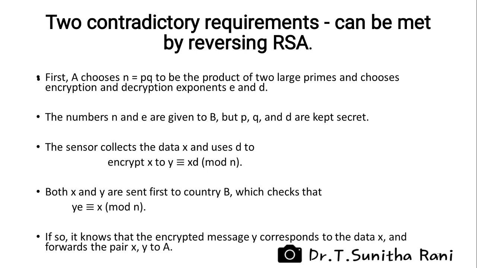Now both X and Y are sent first to country B. Country B checks that Y^E is congruent to X mod n. If so, it knows that the encrypted message Y corresponds to the data X, and forwards the pair X, Y to A.